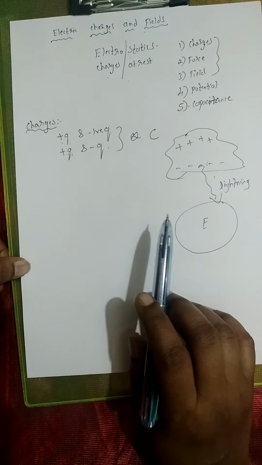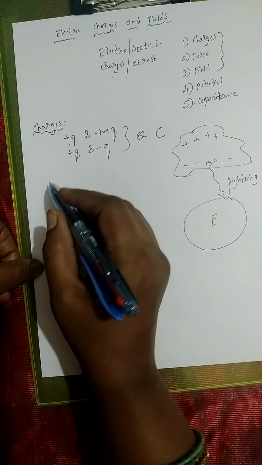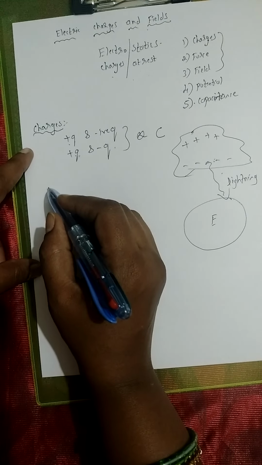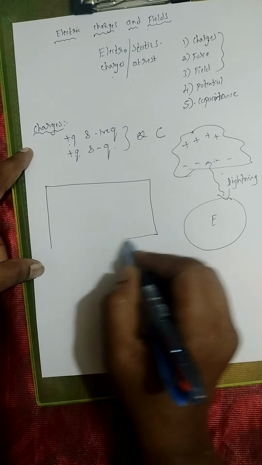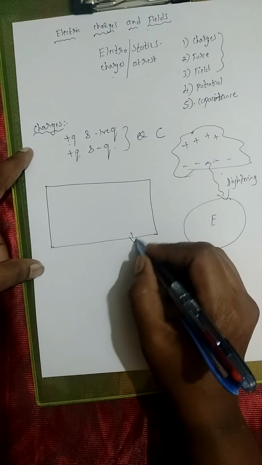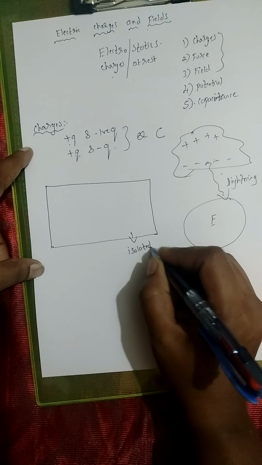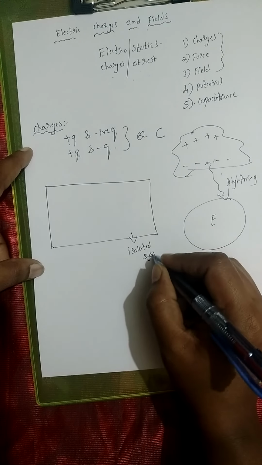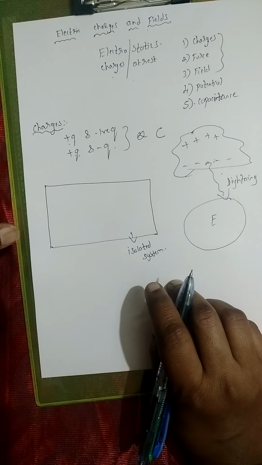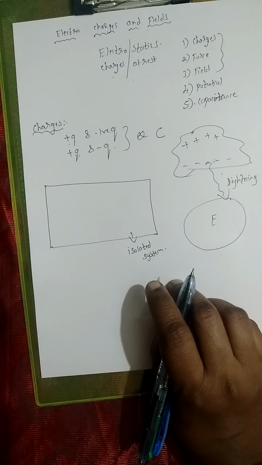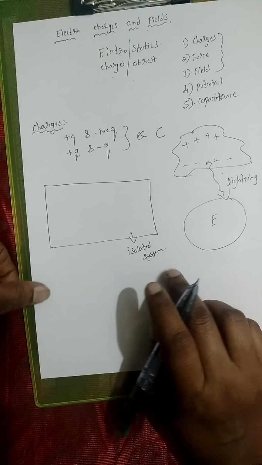So the first concept I told you is charges. How can you say that there are two kinds of charges, children? That can be done with a small experiment. See, this is a system, okay, right? This is an isolated system which we have considered. What do you mean by isolated system? An isolated system is a system in which the number of charges will be kept constant even if time goes by, okay, right?